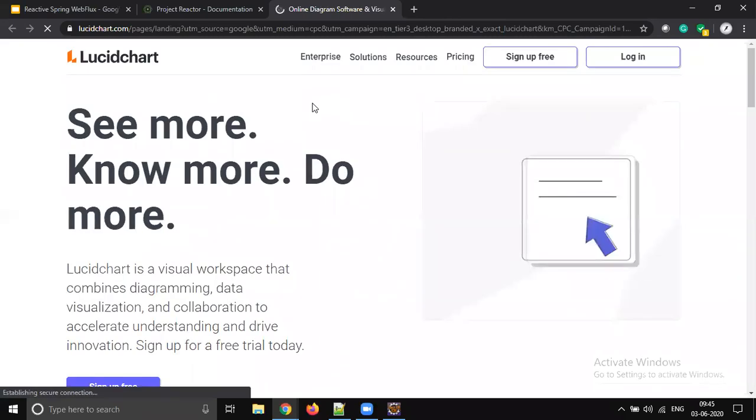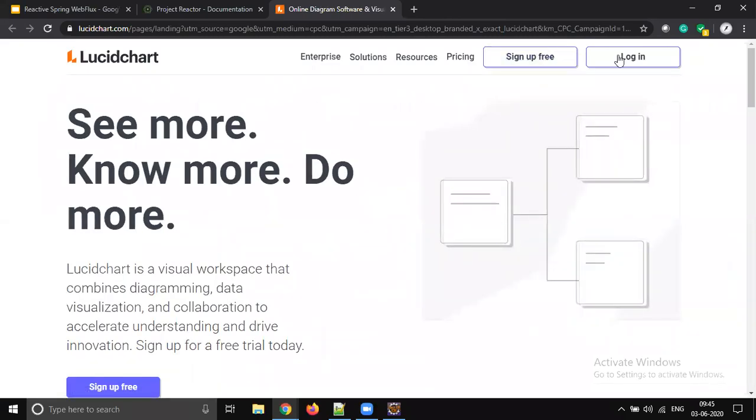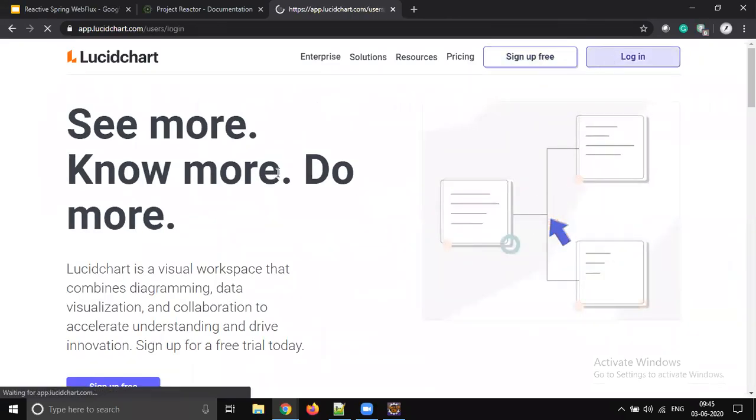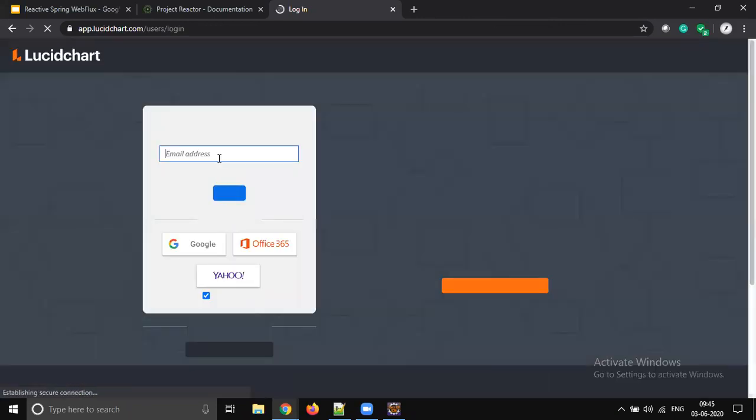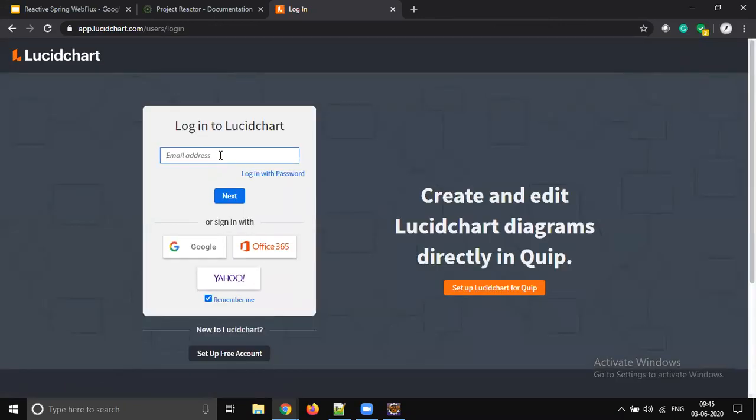Let me open that. I think it logs in automatically. I already logged in. Somehow it logged out. Let me log in quickly. So it's my email ID.